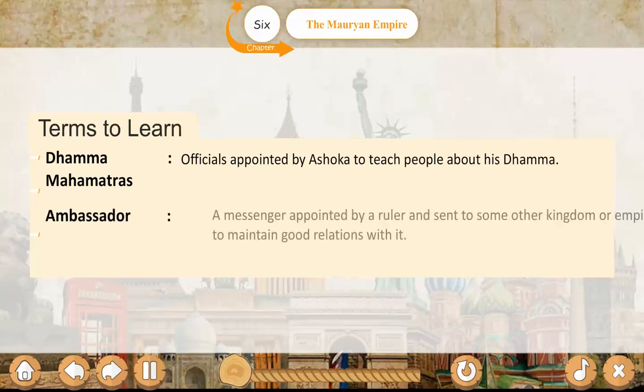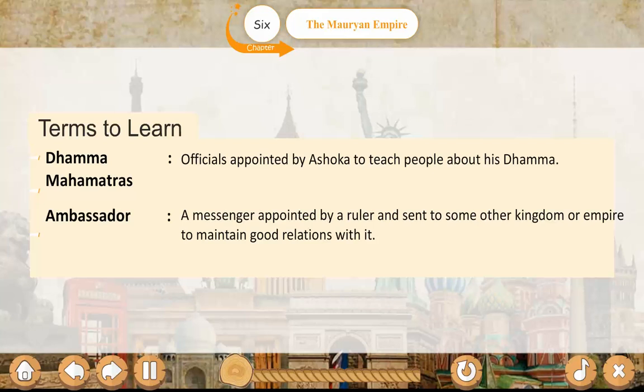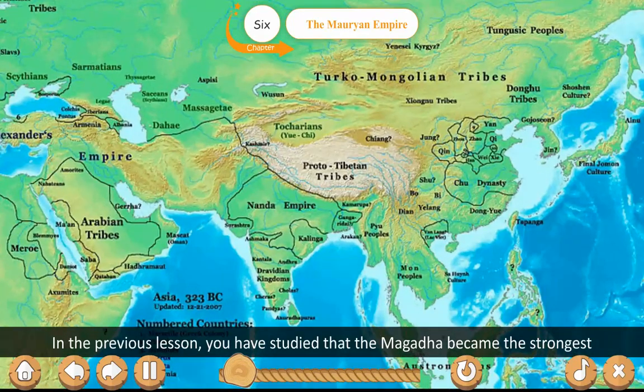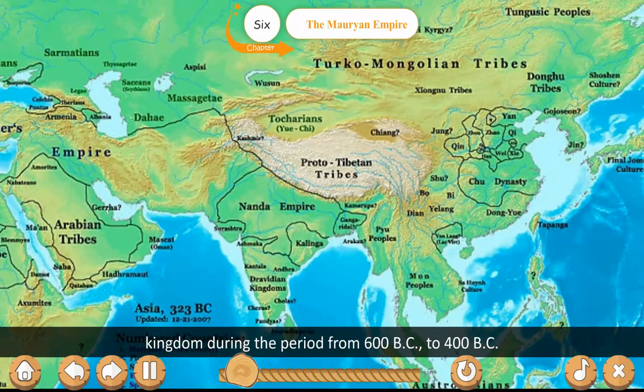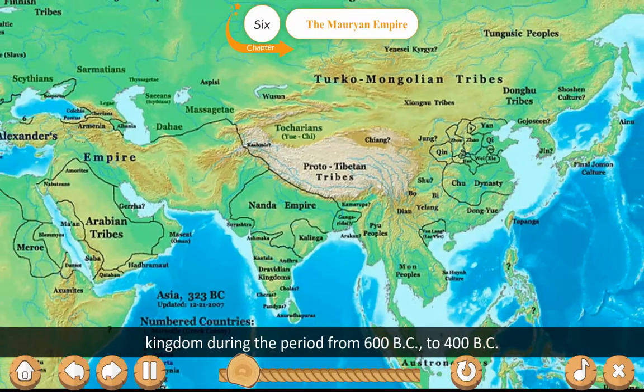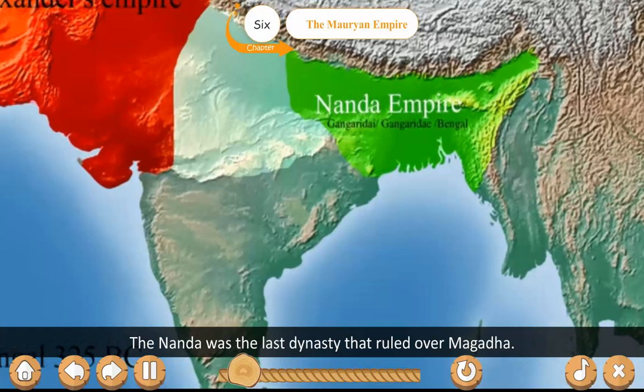Ambassadors: a messenger appointed by a ruler and sent to some other kingdom or empire to maintain good relations with it. In the previous lesson, you have studied that Magadha became the strongest kingdom during the period from 600 BC to 400 BC. The Nanda was the last dynasty that ruled over Magadha.